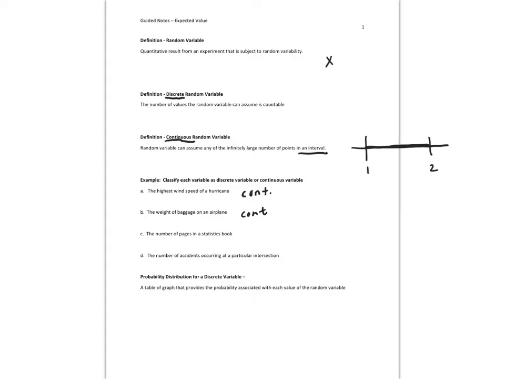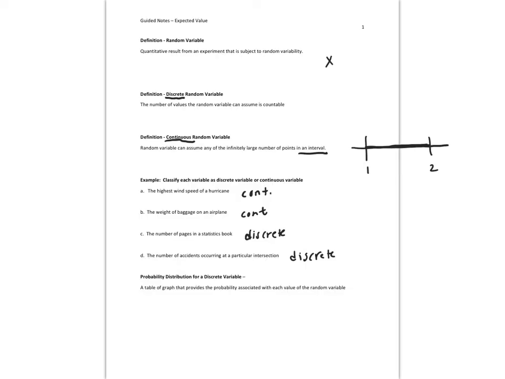All right, number C, the number of pages in a statistics book, that's countable, otherwise known as discrete. The number of accidents occurring at a particular intersection, that's countable, that's discrete. Now, the reason we're talking about discrete distributions, the example we will use will be the binomial distribution. The example of a continuous distribution will be the normal distribution.